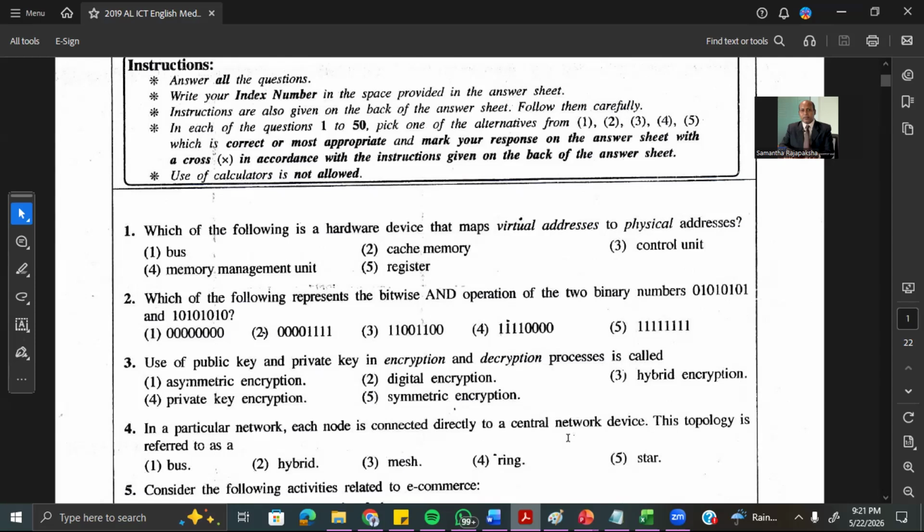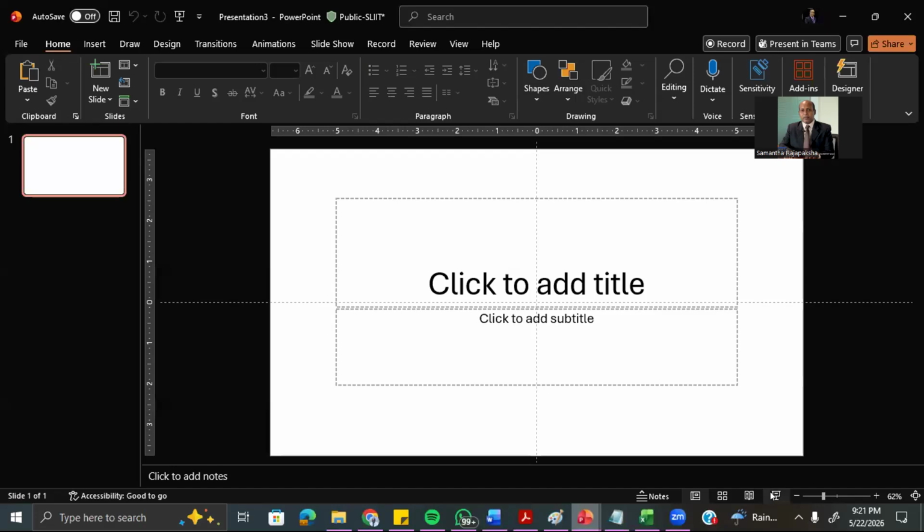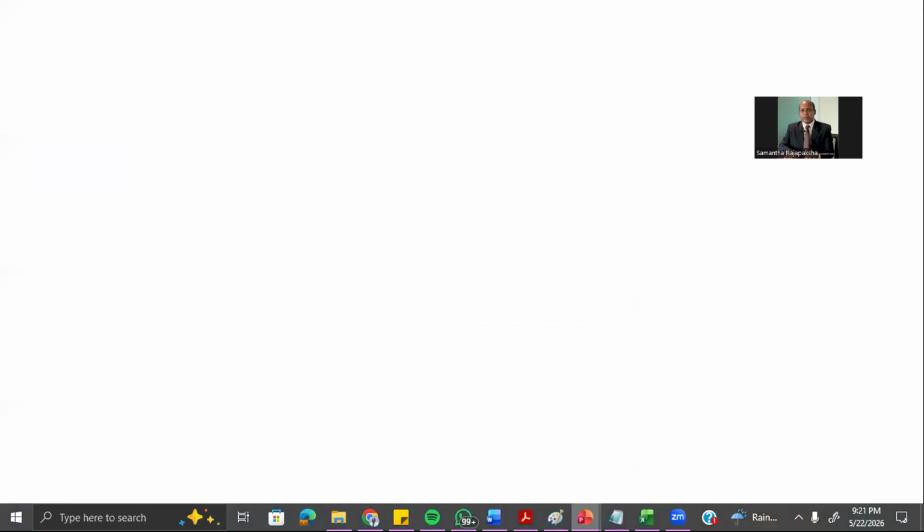Now remember, there are two types of encryption. One is called symmetric encryption. The other one is called asymmetric encryption. Now, symmetric encryption means encryption and decryption are both done by the same key.